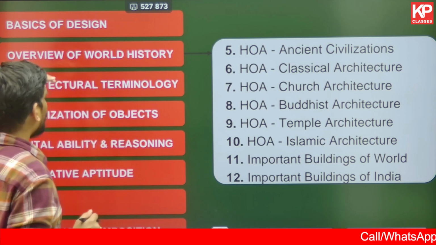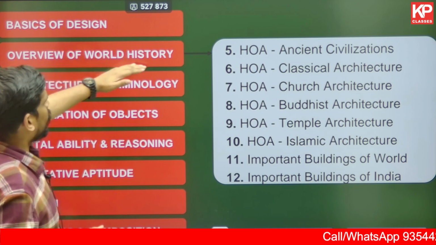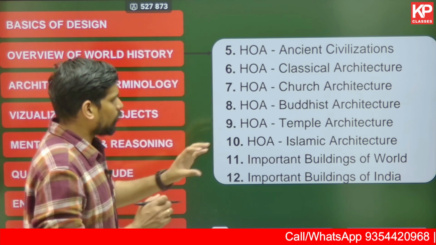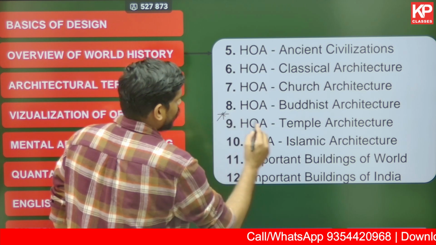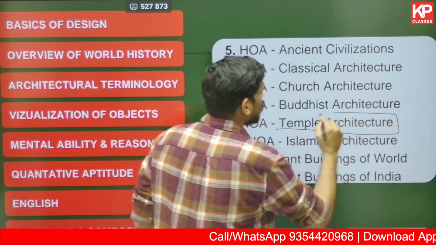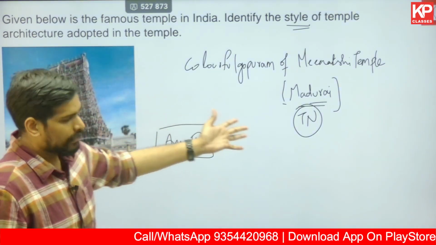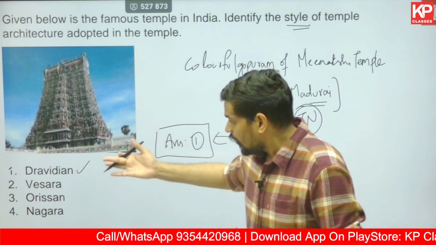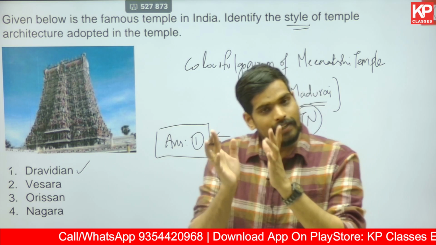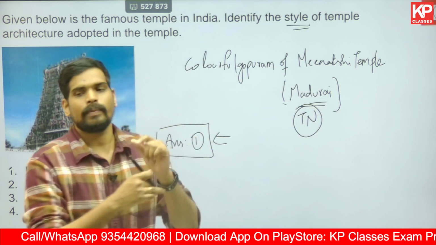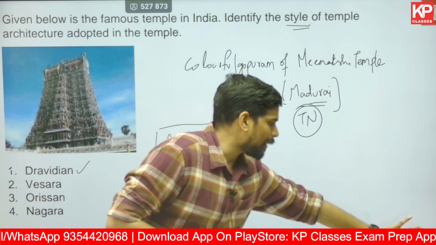In that lecture series, the second module, that is overview of world history, has a particular lecture dedicated to temple architecture, and this is what we have covered. We've not only studied the Dravidian style temple, even if you get a picture of an Odishan style, Vesara style, Nagara style, any of these styles, you'll be able to identify that particular temple architecture.